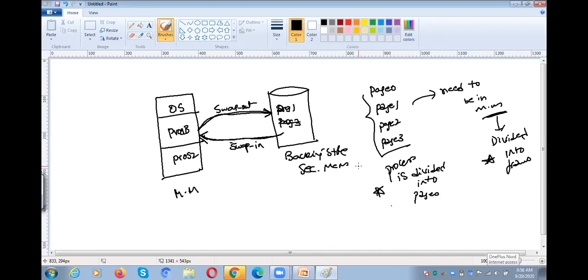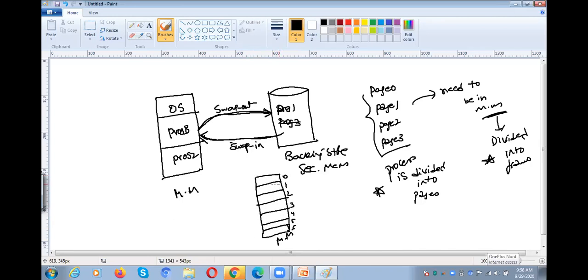How many pages do we have? 4 pages. For example, this is the main memory and it is divided into frames. These are the frames, with frame numbers.